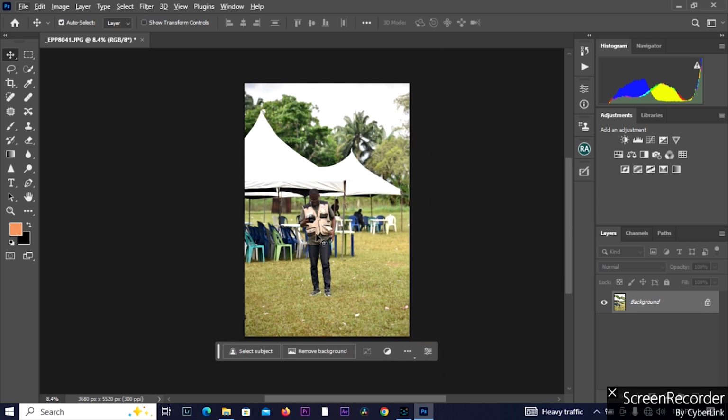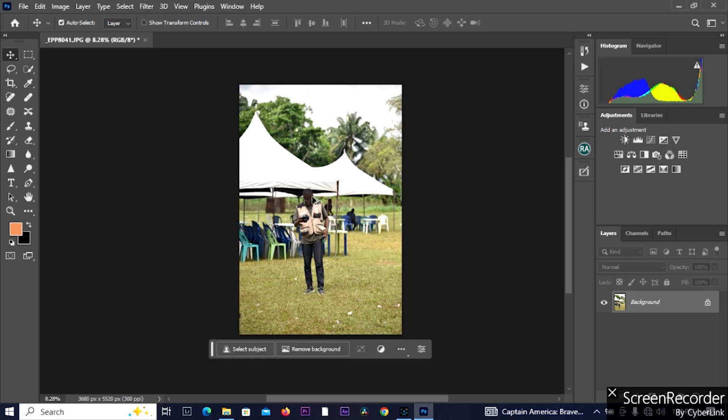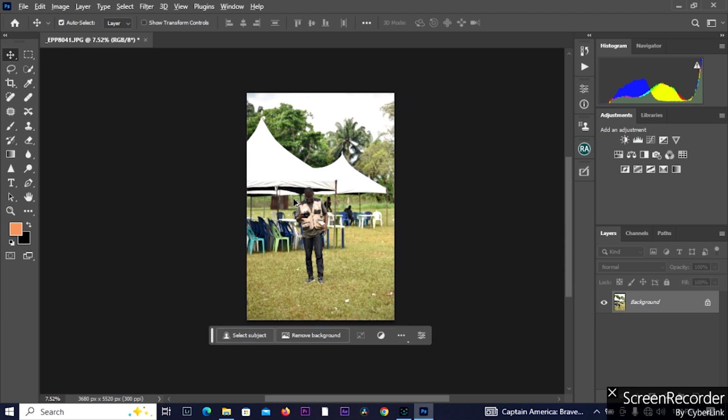It's used for photo retouching, graphic design, banner creation, 3D designs, and a lot of things. But our main concern will be photo retouching with Adobe Photoshop.